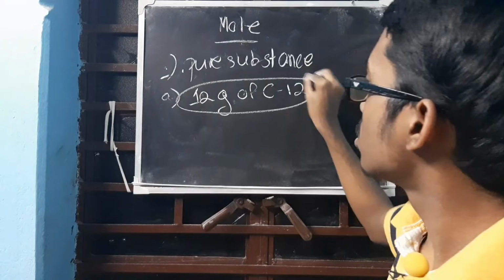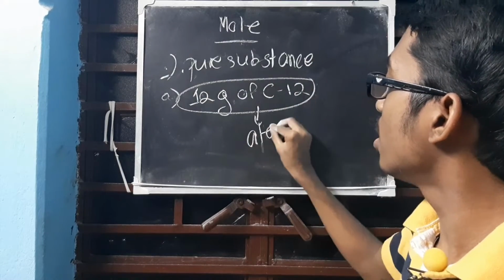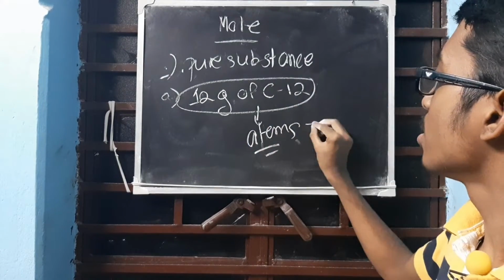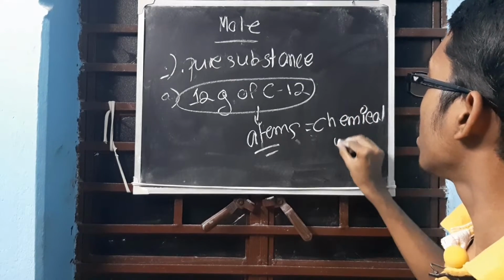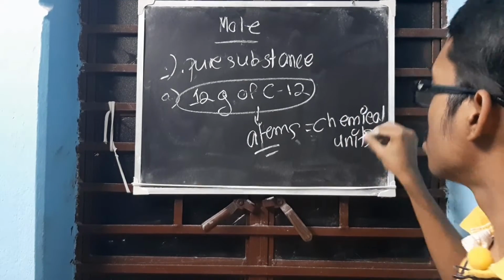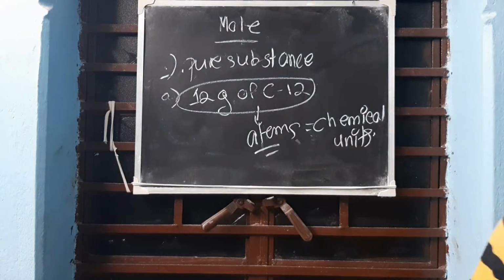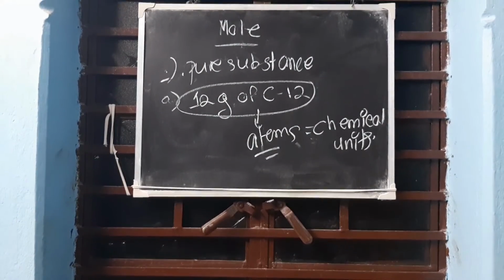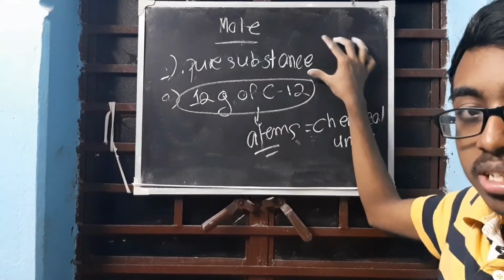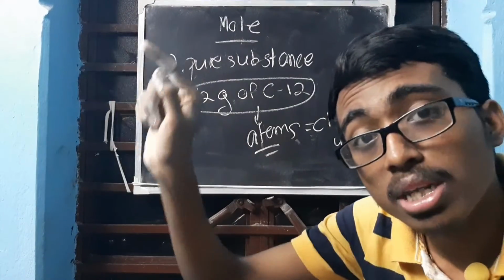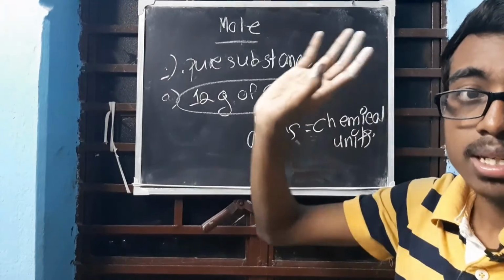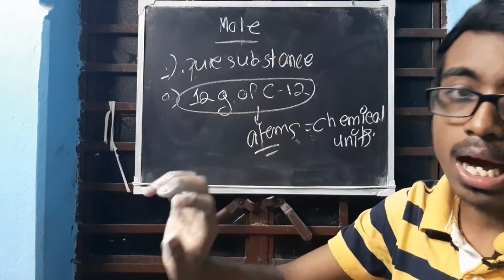In this much, how many atoms are there? That will be equating to the chemical units. This is defined as mole. Confused? Right, no problem. Understand. Mole is the amount of pure substance that is having the same number of chemical units. That can be molecule, ion or atom.